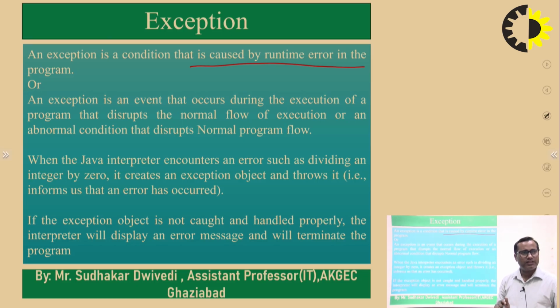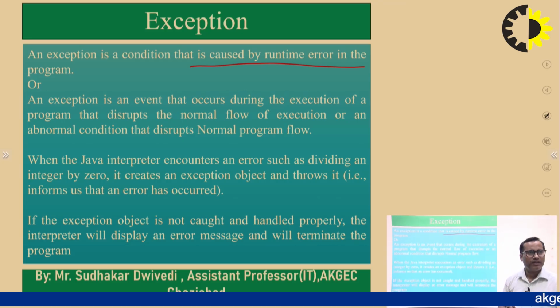That means whenever the Java interpreter executes the programs, it may encounter such types of runtime errors, which may break the execution. It may just terminate the flow of the execution. Whenever the Java interpreter encounters such situations, for example this division by 0, it creates an exception object and throws it.